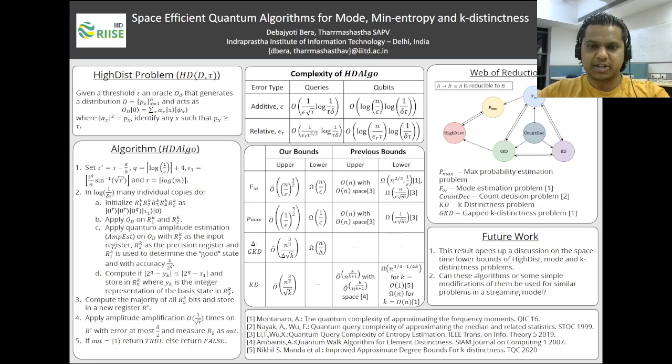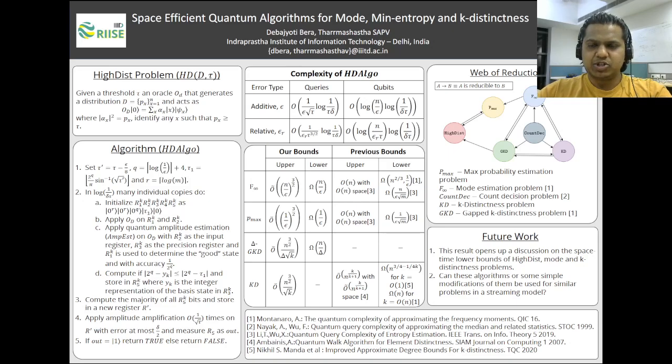And if there was no such x, then the probability of obtaining 1 on measuring the coin register would be 0. Using this, we perform amplitude amplification on the coin register with the goal of obtaining the state 1. This is done using order 1 over square root of tau queries to the oracle.